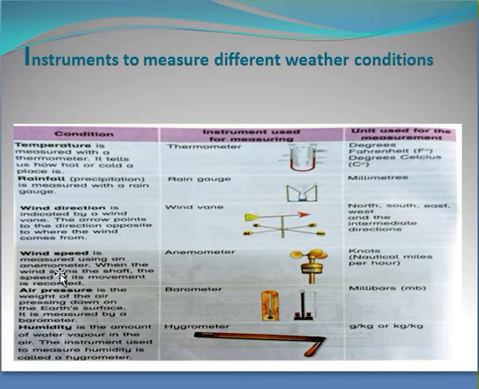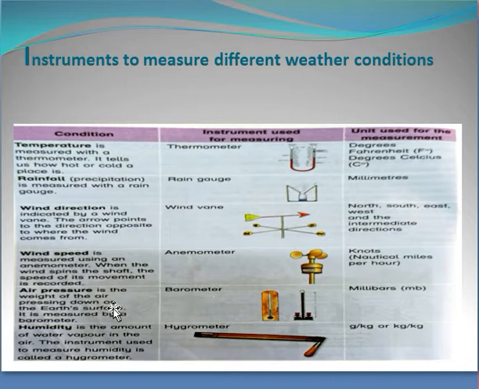The next one is wind speed. Wind speed is measured using an anemometer. When the wind spins the shaft, the speed of its movement is recorded. The instrument used to measure wind speed is the anemometer, and the unit for the measurement of wind speed is knots, nautical miles per hour.